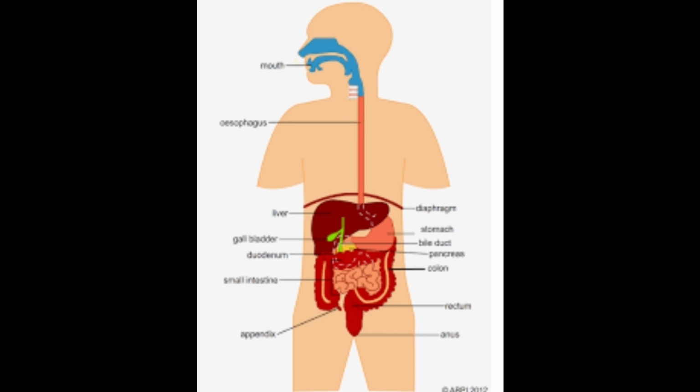Salivary glands are found in the mouth. Saliva moistens food so that it can pass easily down the esophagus.